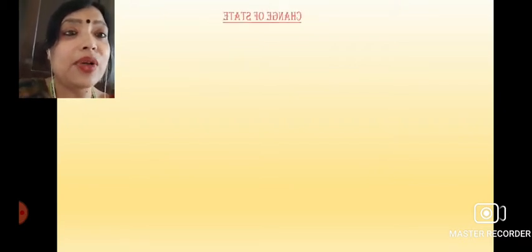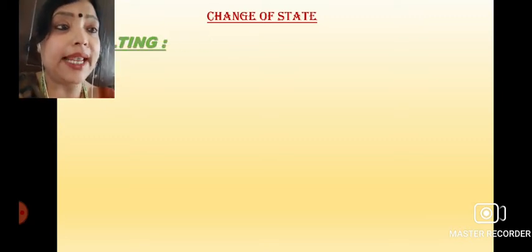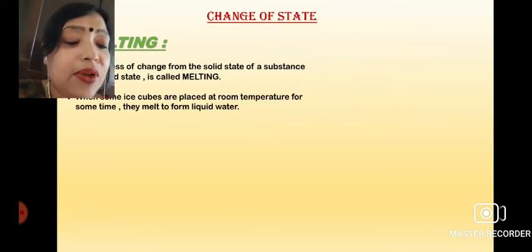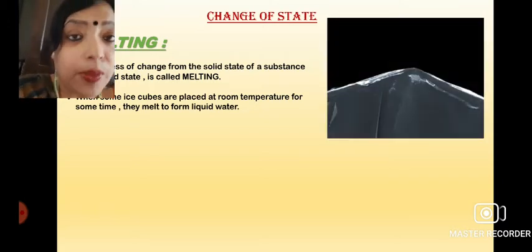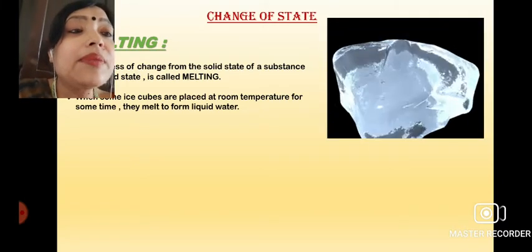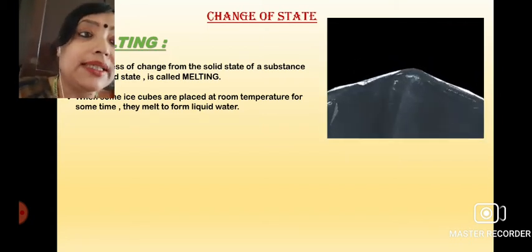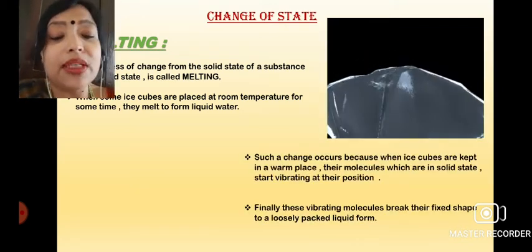Okay. So next process we are talking about is melting. So what is the process? The process of changing the solid state of a substance to its liquid state. Melting is to melt down. That means the conversion of a solid to a liquid state. See how it is being melted and how it is being transformed into the liquid state. That is, the solid state is converting into the liquid state through the process of melting.